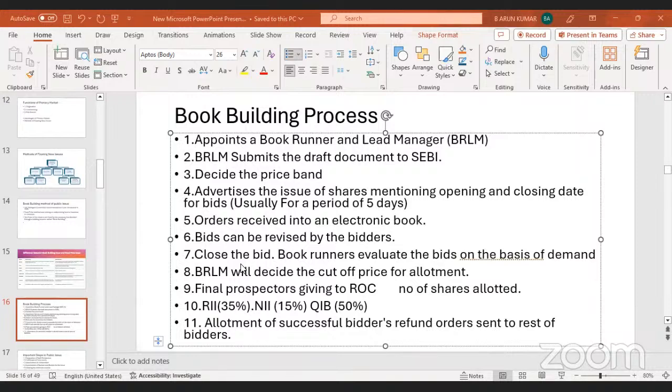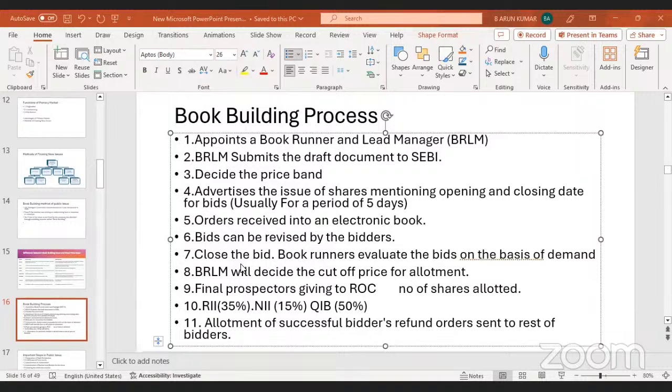For example, if we are issuing at 100 to 120 rupees, then they fix the share value. They close the bid, then the BRLM decides the cutoff price of the allotment, and the final prospectus is given to the ROC, the Registrar of Companies. We mention how many shares we are allotting, each share price and everything, and submit the final prospectus to the ROC.